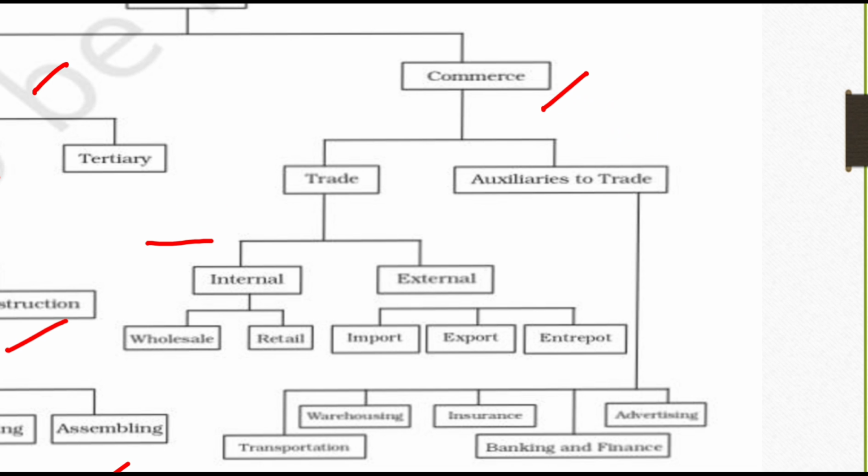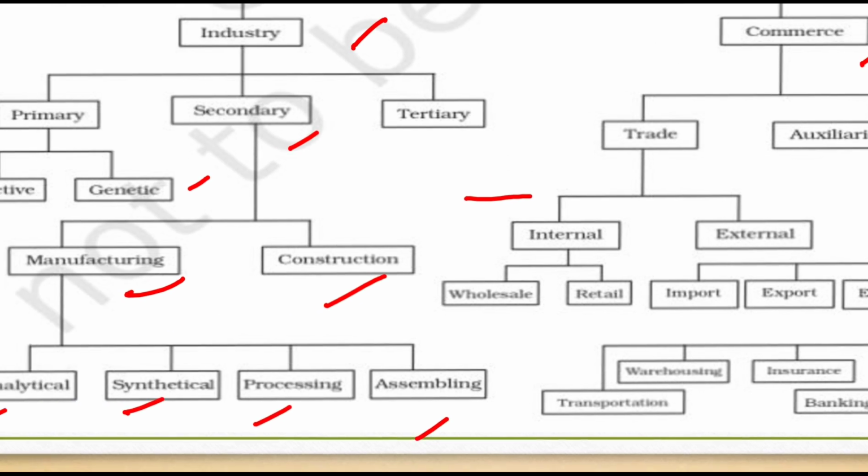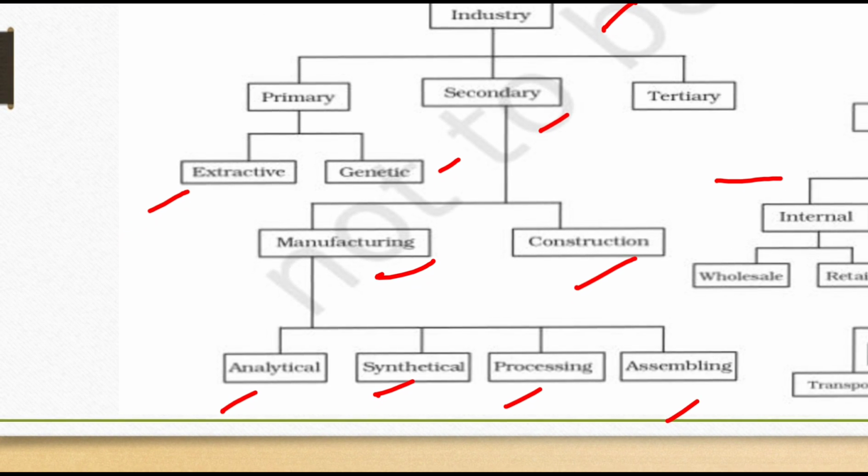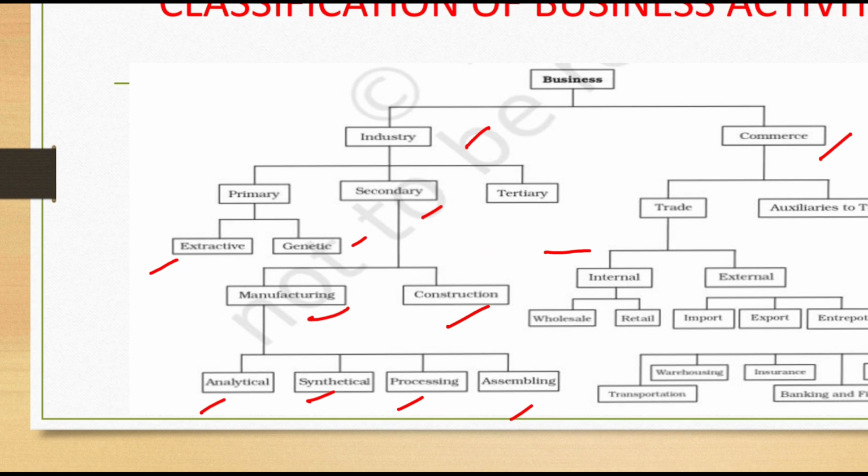Now, ancillaries to trade are classified into five: transportation, warehousing, insurance, banking and finance, and advertising. Okay, these are the ancillaries to trade. Actually, you can include more than that in ancillaries to trade, which we can explain later. So this second part, commerce, we will explain in the next video. In this video I will explain only the details of the classification of industry and its examples. Okay, ready? Understood?